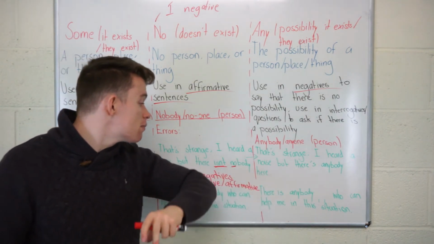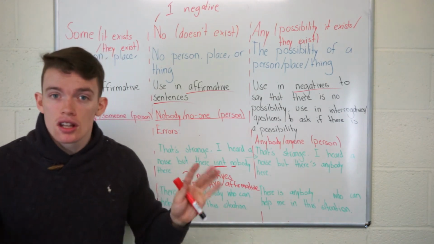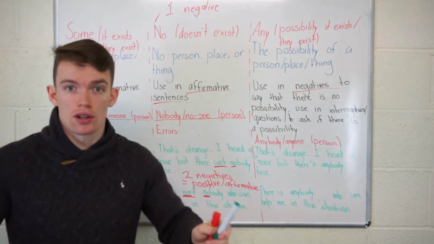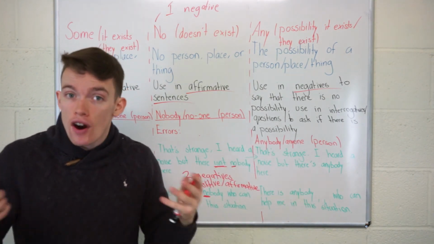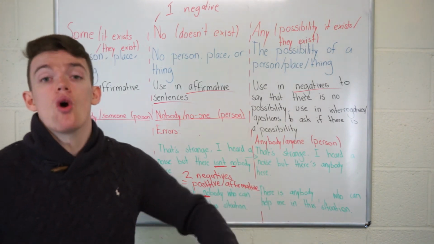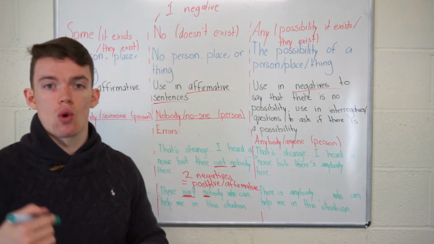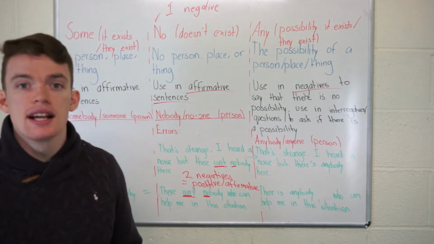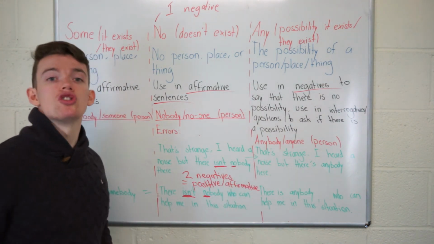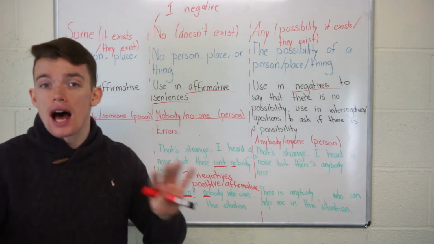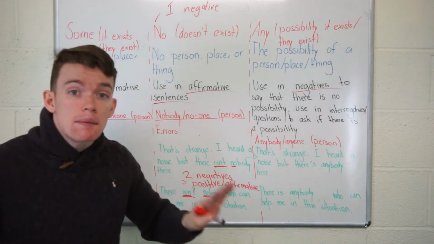Or there is anybody who can help me in this situation. Remember, any is for possibility. So if you use any in an affirmative or positive, it would mean that there is a possibility, but it's completely wrong. It doesn't make sense. It's not possible to use any in an affirmative sentence. Absolutely not possible. Completely impossible.